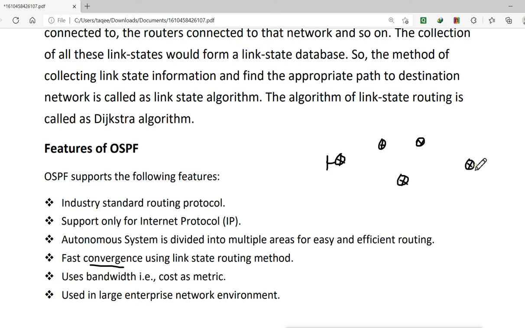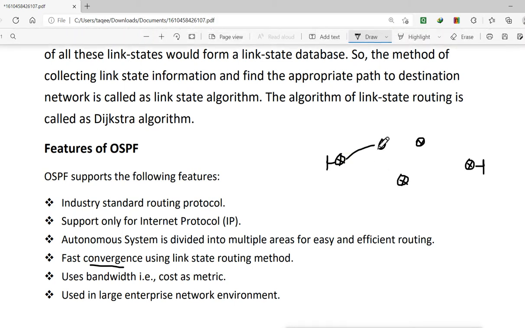We can go from this side, this is one path, and also we can go from this side. That means from this network to this network we have two paths.